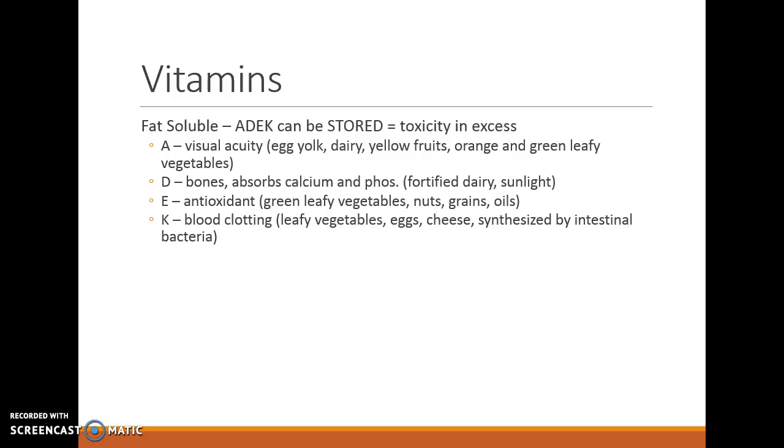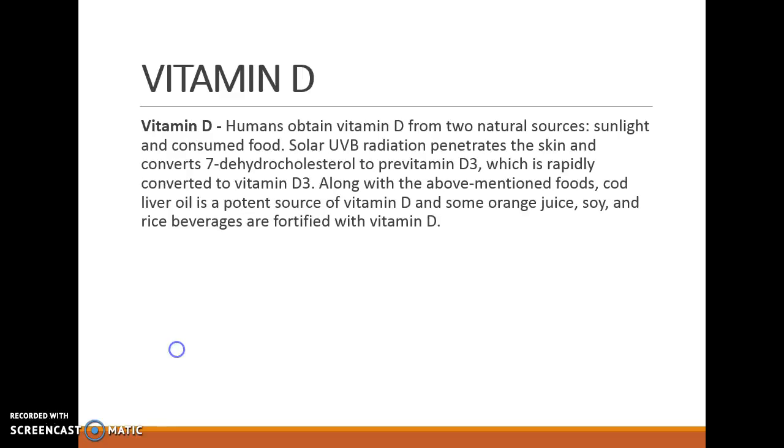Vitamin E, which is an antioxidant, is found in green leafy vegetables, nuts, grains, and oils. Vitamin K, which is connected with blood clotting, is found in leafy vegetables, eggs, cheese. It's also synthesized by bacteria in the intestinal tract. They say that the more bumpy or frilly the leafy vegetables, the more vitamin K that they have in them.